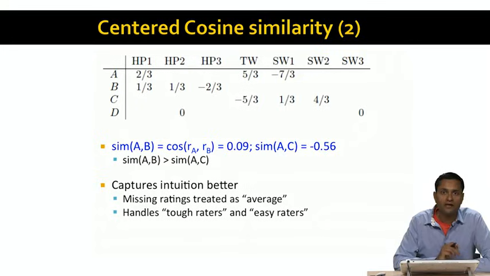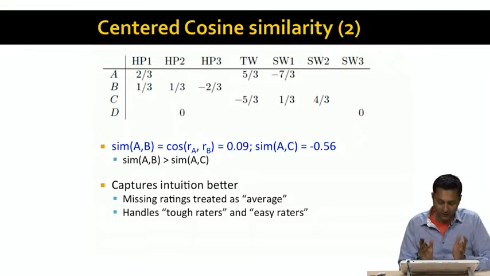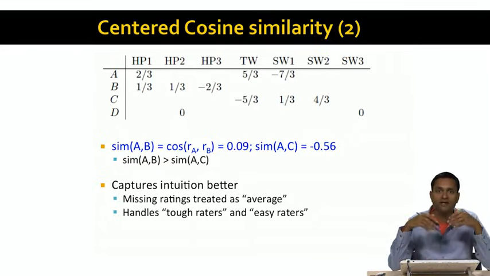So the centered cosine captures our intuition of similar users much better than the simple cosine. And this is because the missing ratings, instead of being treated as negative ratings, are actually treated as average ratings. And also, this turns out to be a nice way to handle tough raters and easy raters, because some people tend to be tough raters and tend to rate movies on a scale really of 0 to 3, while others tend to be easy raters and tend to be much more liberal with their star ratings.